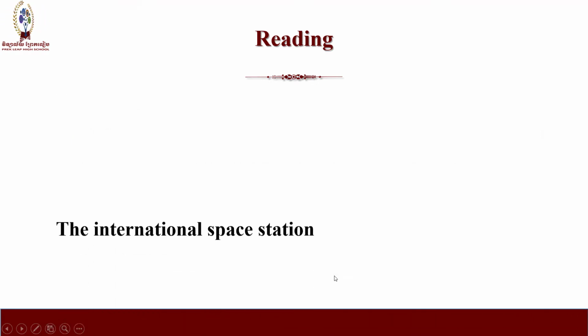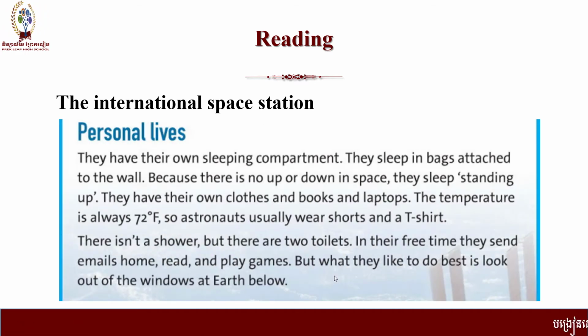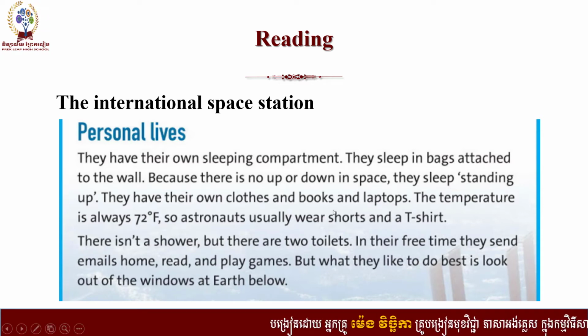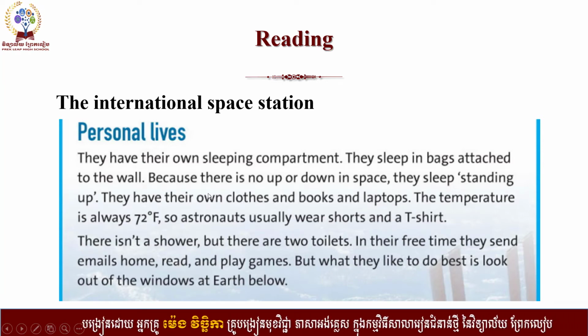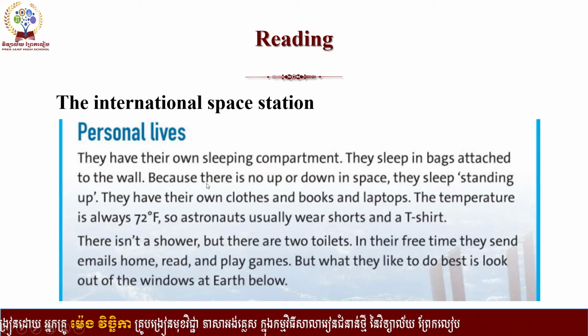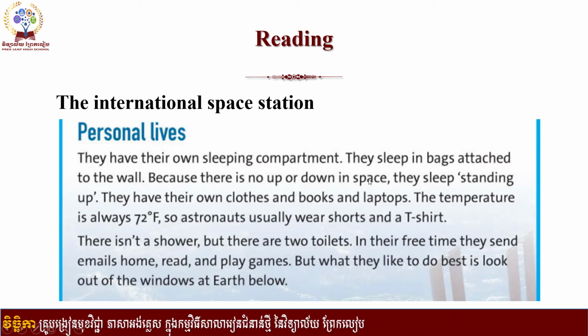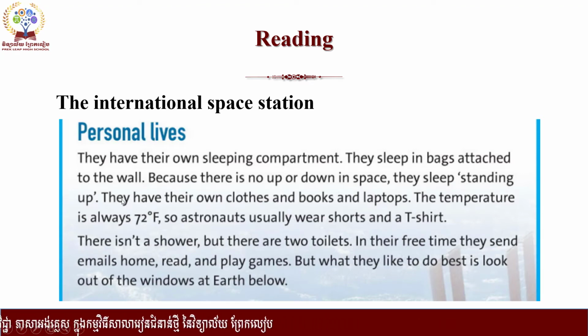Okay. After this is about the personal life of the astronaut. They have their own sleeping compartment. They sleep in bags attached to the wall because there is no up or down in space. They sleep standing up. They have their own clothes and books and laptops.